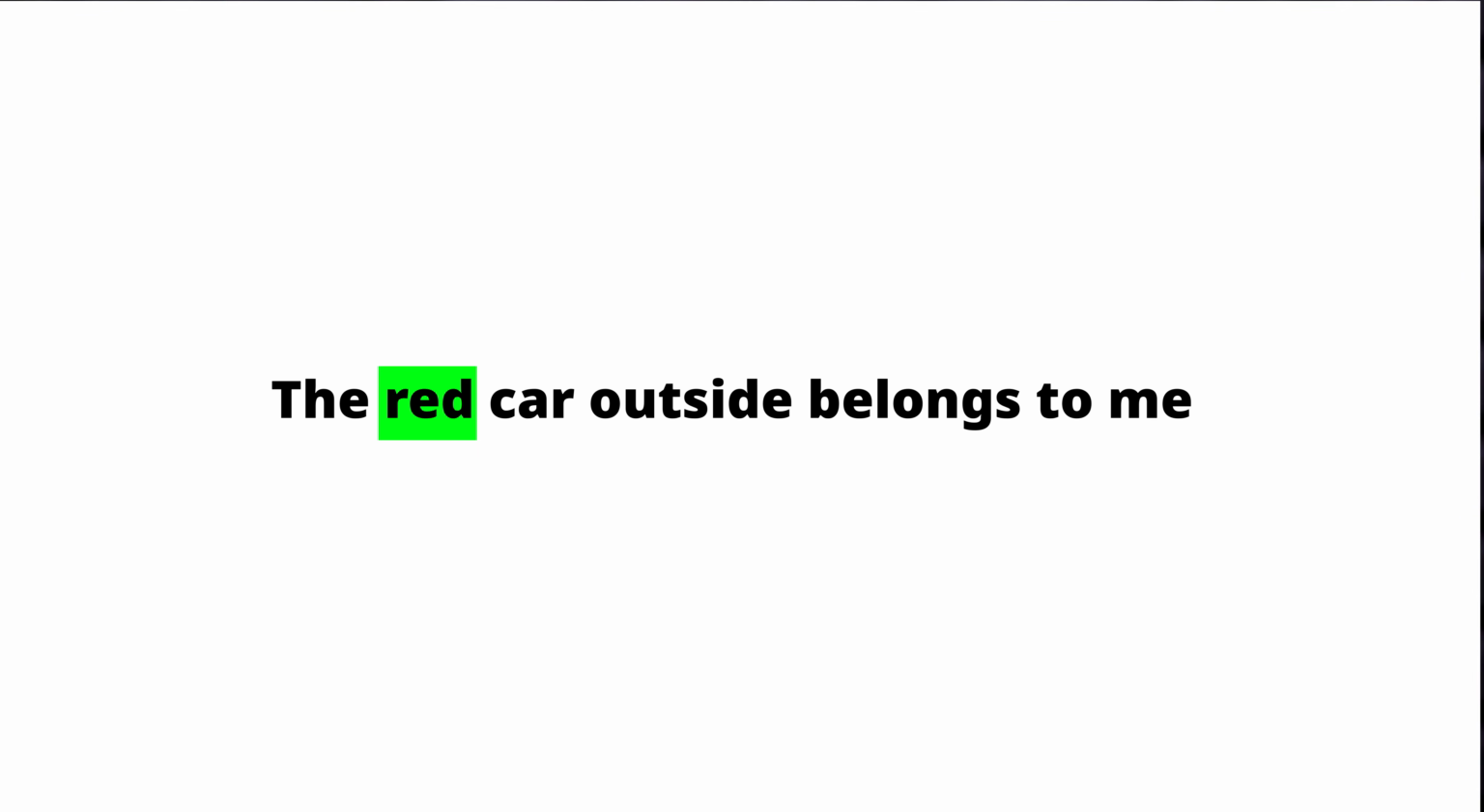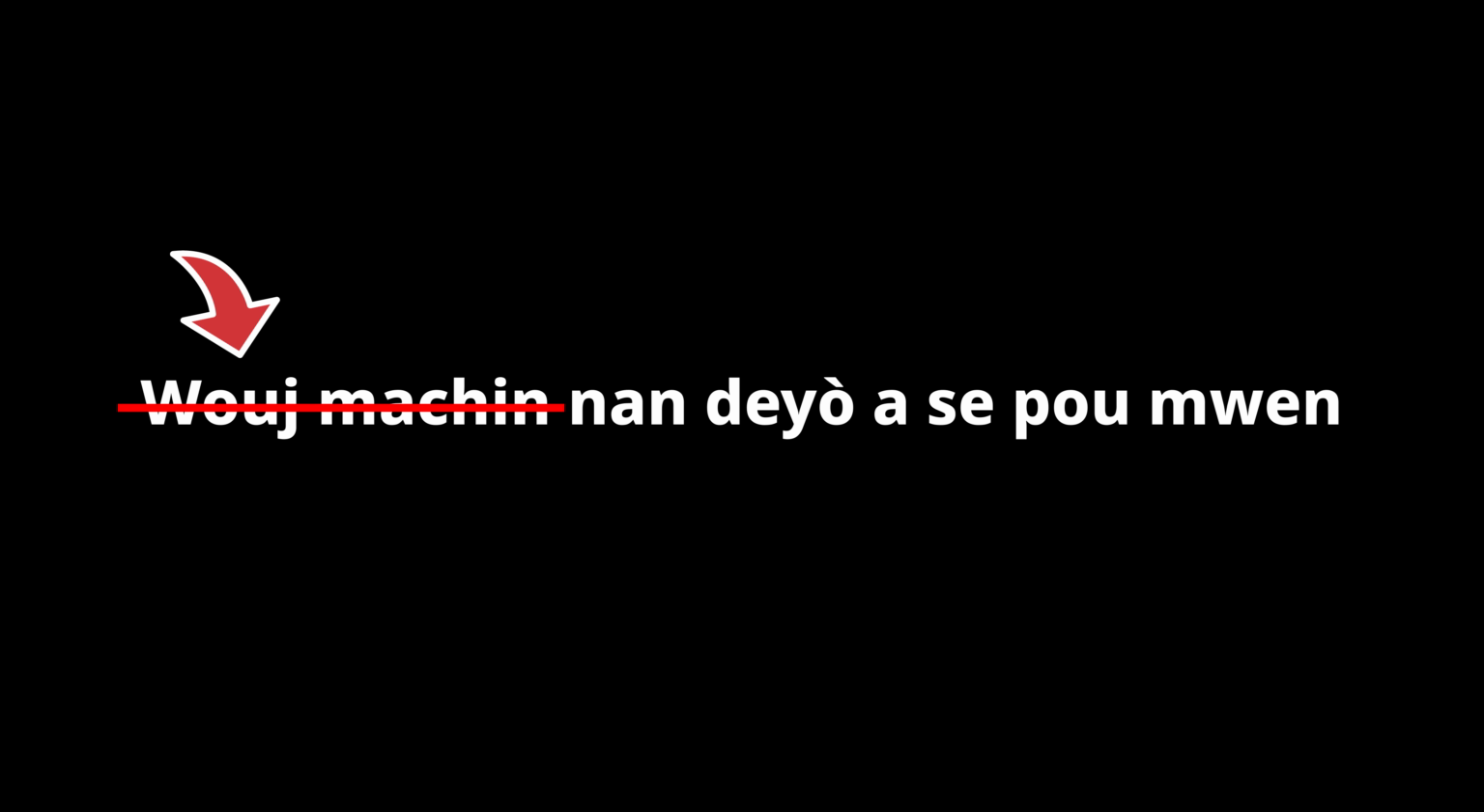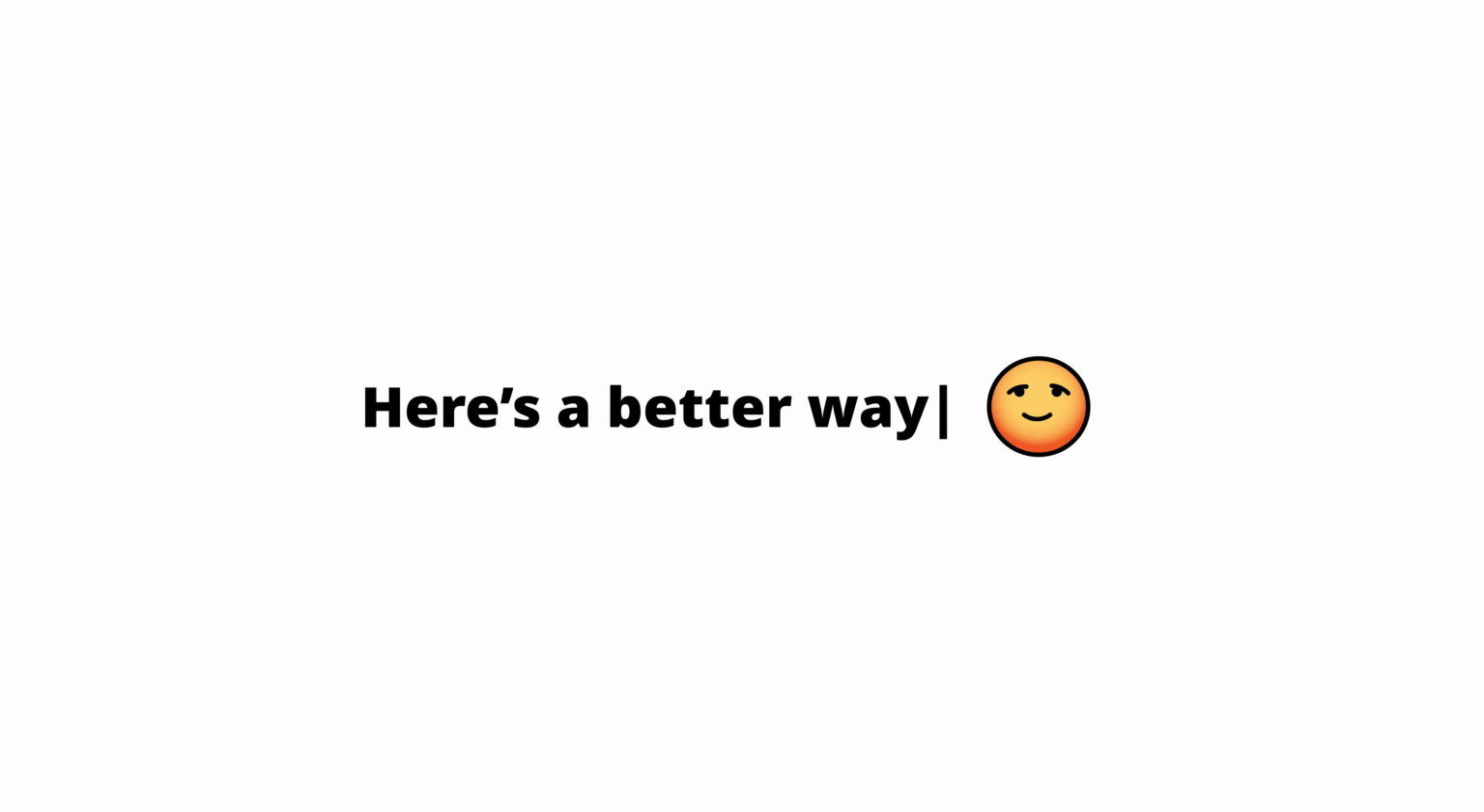So now, listen to this example of someone who is learning Haitian Creole saying, the red car outside belongs to me. Rouge machine nan deyo a, se pou mwen. Machine rouge nan deyo a, se pou mwen.